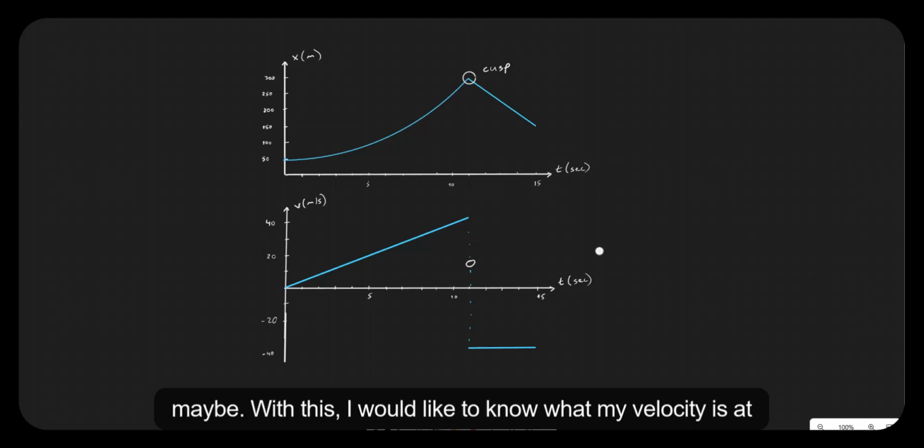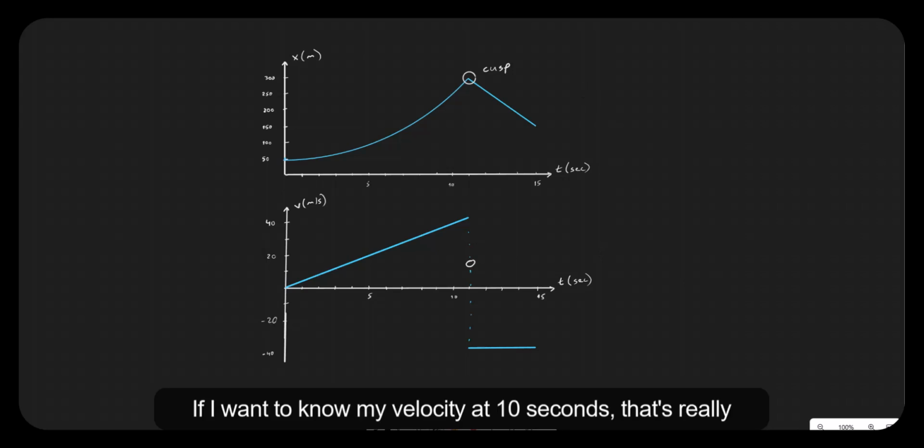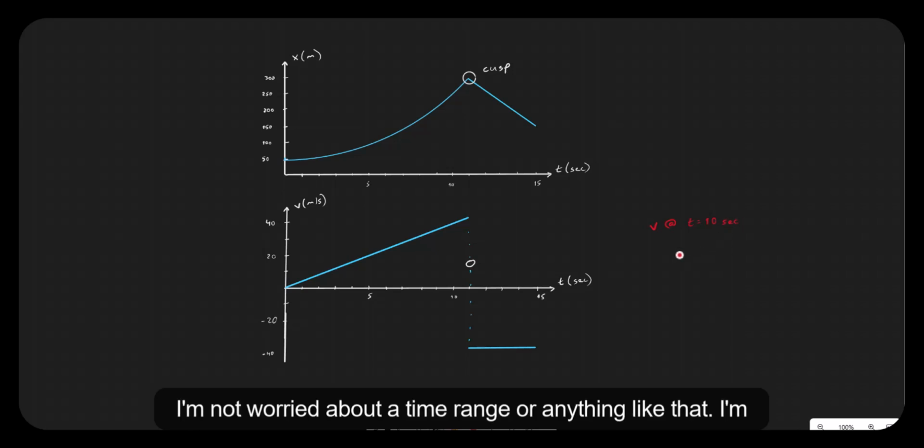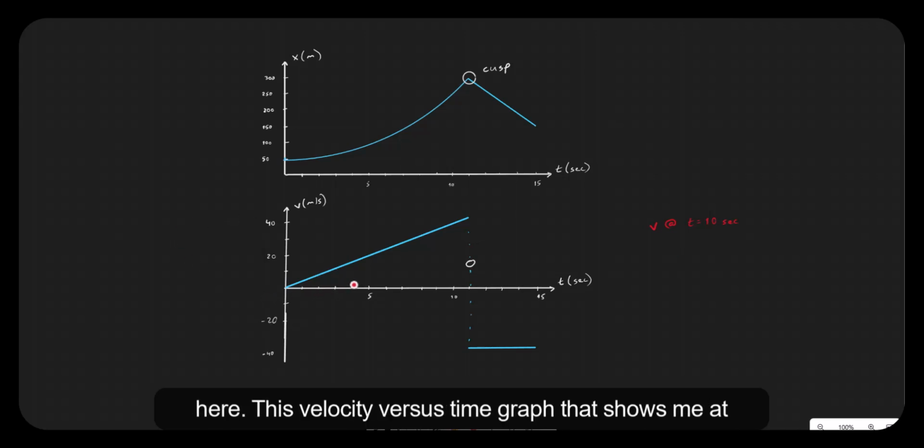Maybe with this, I would like to know what my velocity is at 10 seconds. That's really convenient because I have this graph. So velocity at t equals 10 seconds. I'm not worried about a time range or anything like that. I'm saying, what is it right at that instant? I have this velocity versus time graph that shows me at certain times what my velocity is.